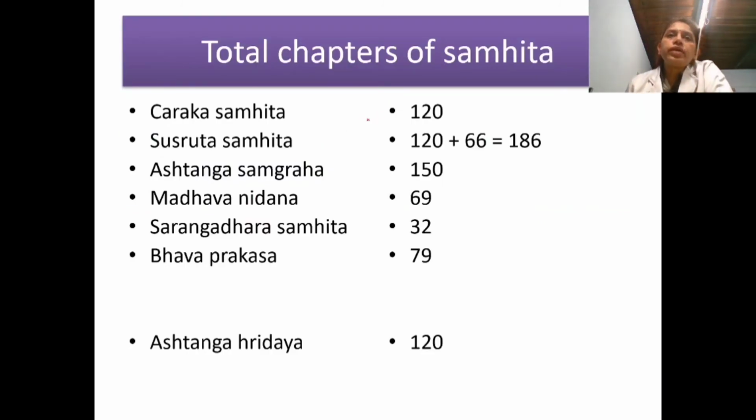So this is also very important for exams. Charaka Samhita, there are 120 chapters. Susruta Samhita 120 plus 66 redacted by Siddha Nagarjuna, that is Uttarasthana, 186 chapters. Ashtanga Sangraha with 150, Ashtanga Hridaya with 120 chapters. And Madhavanidana there are 69 chapters without section wise, and Sharngadhara 32 with 3 sections, and Bhavaprakasha with 79 with 3 sections.